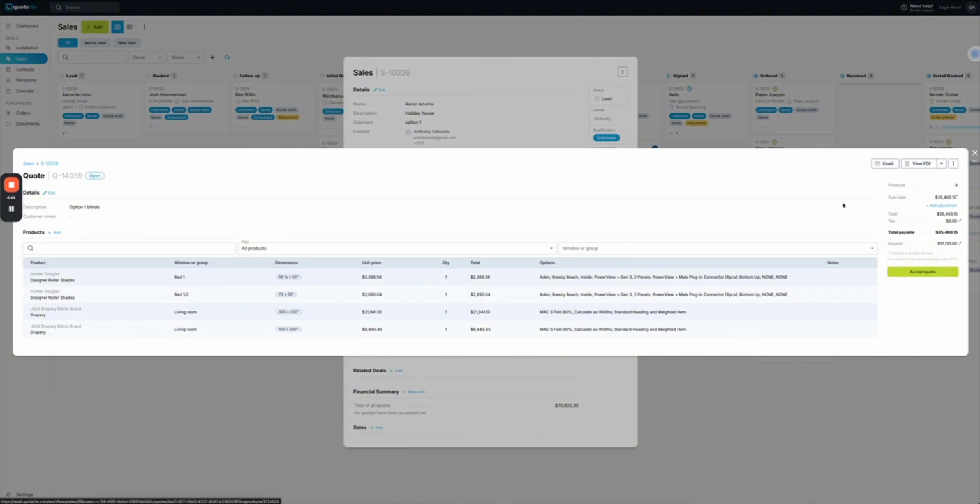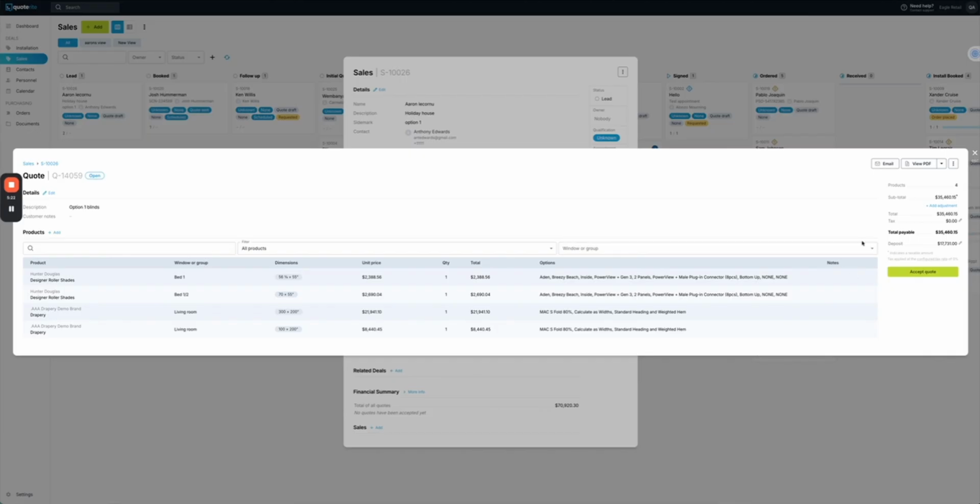Then when we're looking to send an email to the customer, the AI is going to read all of those notes. It's also going to read all of the different products and selections that you've got, and it will then configure an email customized for that customer using their name. It might reference things like, thank you for the coffee we had on site. It was lovely to meet your husband. I remember that fabric we spoke about will look amazing. That Aden Breezy Beach will look incredible there. So a very custom configured email to your clients there. So there's a few options that you can use, but again, it saves a hell of a lot of time when working in a system.